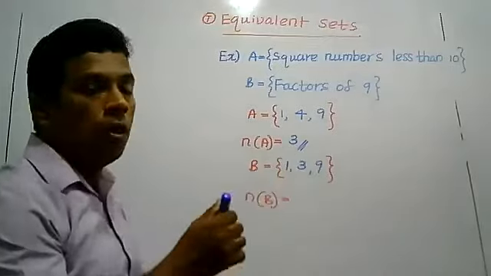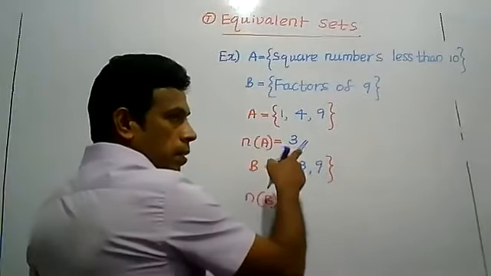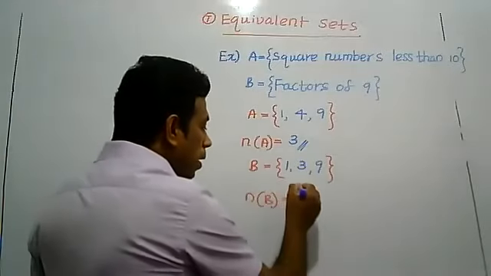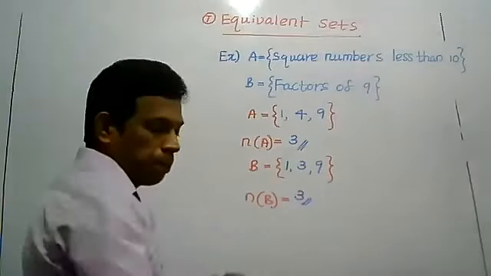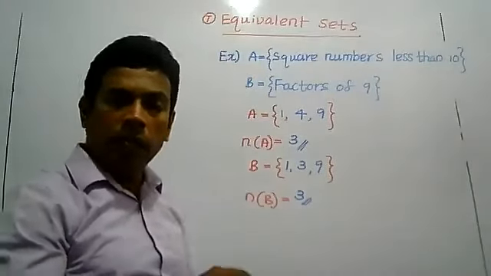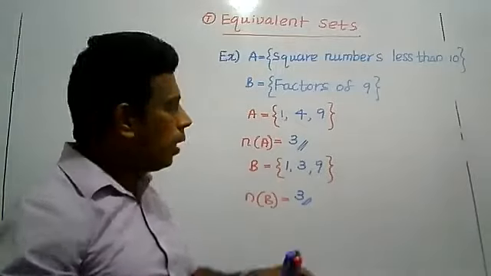So, the number of factors is 3. That means the number of elements in set B equals 3. Then what can you say about A and B? Are they equal sets?